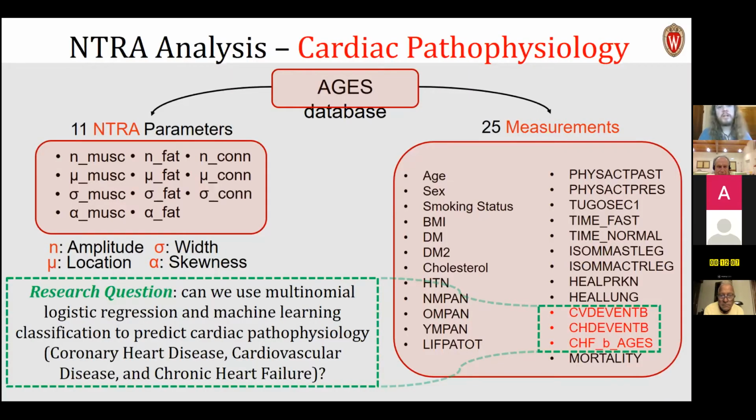What we did was take the AGES parameters, these 11 different distribution parameters, and continuous class measurements. We asked the research question: can we use multinomial logistic regression as a classical statistical approach and compare it to more advanced classification modalities such as machine learning algorithms to predict cardiac pathophysiology from these patients?